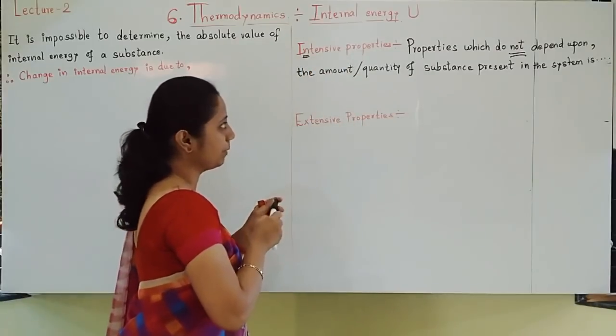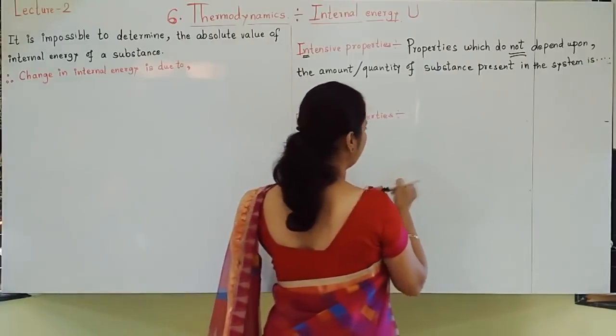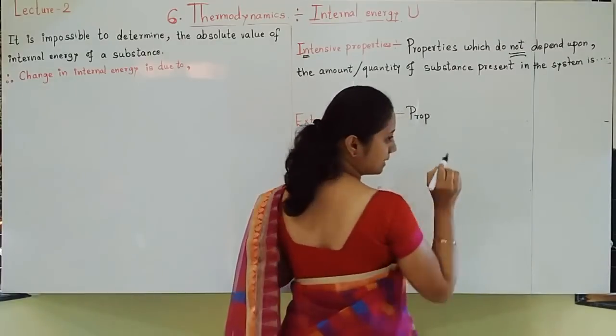Okay. Extensive property, what answer will you write for extensive properties? Of course, the properties which depend upon, exactly opposite to this. Both the terms are opposite.